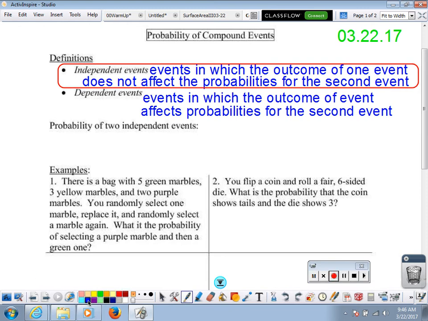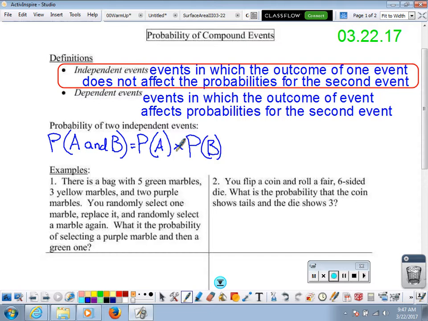So, the probability of 2 independent events. Remember, we use this symbol: if I want the probability of something, I put a capital P, open up the parentheses, and say what those things are. So let's say probability of A and B. There are 2 things, and I want to find the probability that both of those things happen. Maybe I flip a coin 2 times. First time it shows heads, and the second time it shows tails. Well, what I can do is split this up. I can find the probability of that first event, find the probability of that second event, and multiply those together. And that's all there is to it.